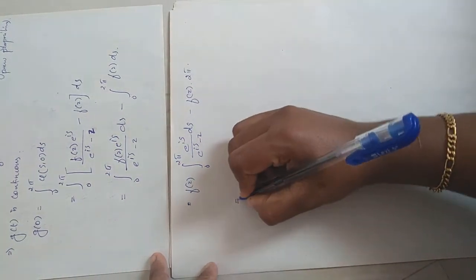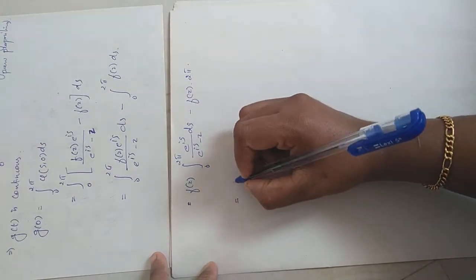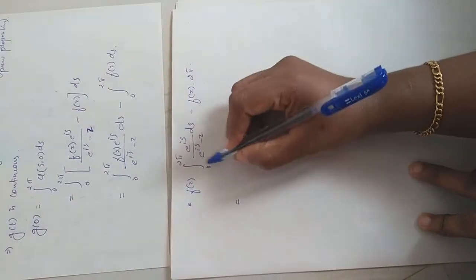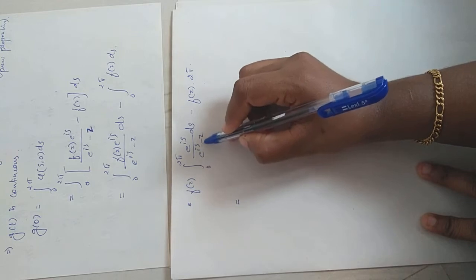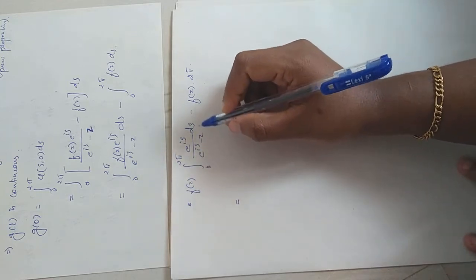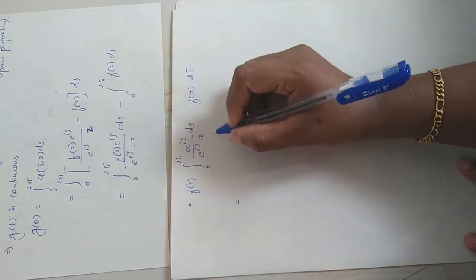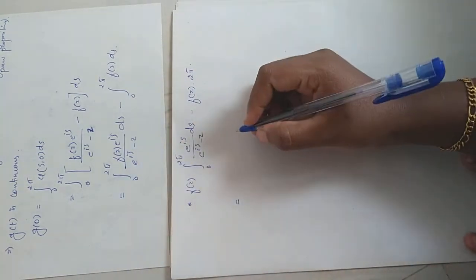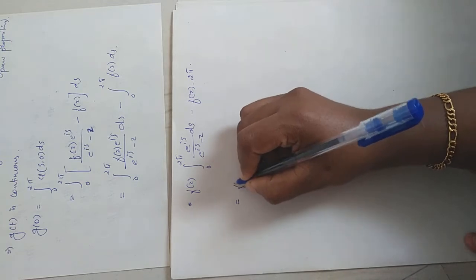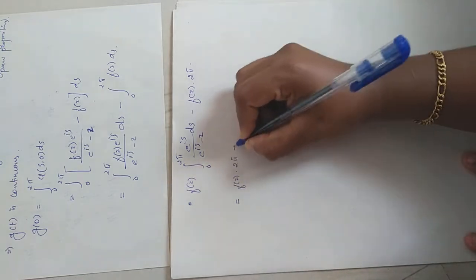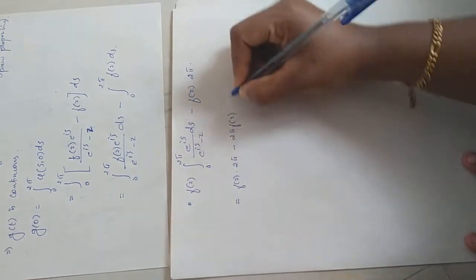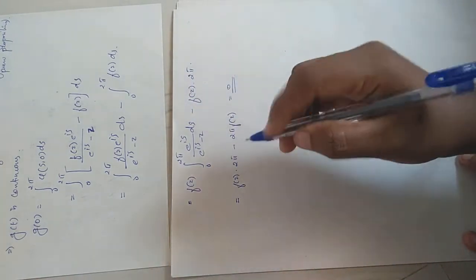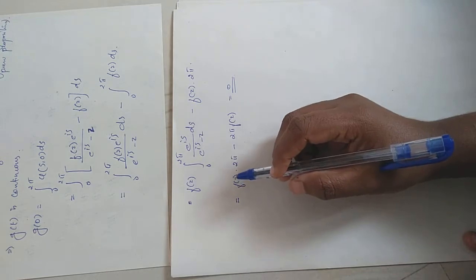We have the result that the integral from 0 to 2π of e^{is} divided by e^{is} minus z ds is exactly equal to 2π, which was also proved in the previous video. Please watch it. Therefore this will be f(z) times 2π minus 2π times f(z), so we get the value 0. So we have g as an analytic function and the value of g at 0 equals 0.